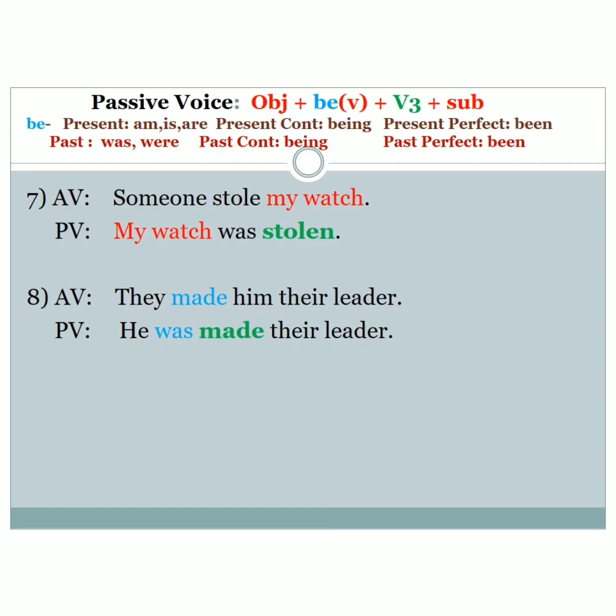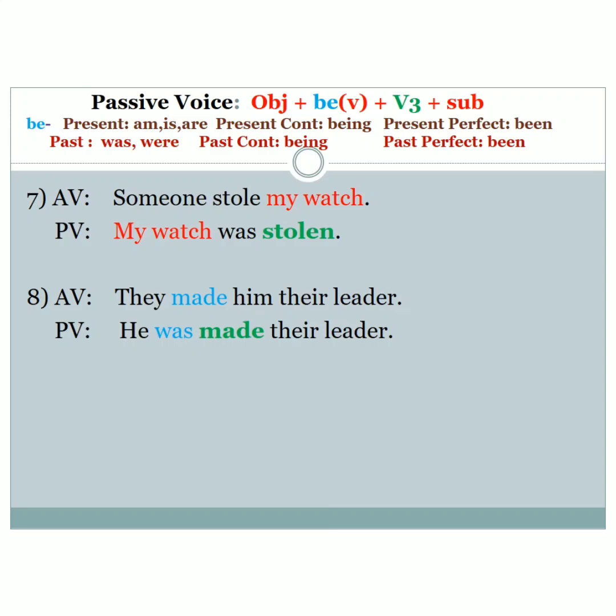Again, identify the tense of the sentence. The sentence is written in the past tense, stole. Okay, so identify the past form of be, was, were. So since my watch is singular, you have to use the singular form of be, which is was. Again, go for the V3 form of the verb steal. Steal, stole, stolen. Yes, so write the V3 form of steal, which is stolen.